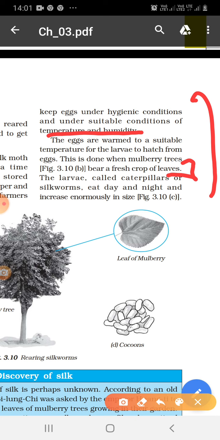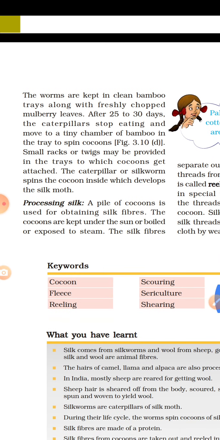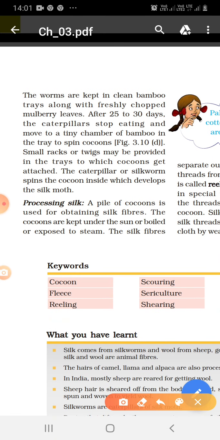The larvae called caterpillar or silkworm eat day and night and grow in size. Now, the worms are kept in bamboo trays along with freshly chopped mulberry leaves. After 25 to 30 days, the caterpillar stops eating and moves to a tiny chamber of bamboo in the tray to spin cocoon. Small racks or twigs may be provided in the tray to which cocoons get attached. The caterpillar or silkworm spins cocoon inside which the silk moth develops.